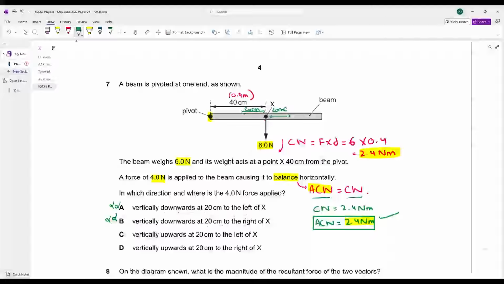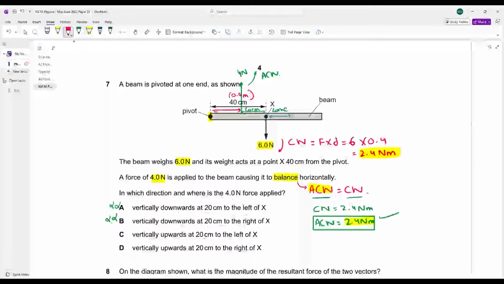अब सी को ट्राई करते हैं। You need a 4 Newton की force acting vertically upward 20 centimeter to the left of x. 20 centimeter to the left of x, something like this. Yeah, this is generating anti-clockwise moment. देखो ये anti-clockwise moment तो generate कर रही है ये वाली force. Okay, so let's calculate the anti-clockwise moment that this force generates.